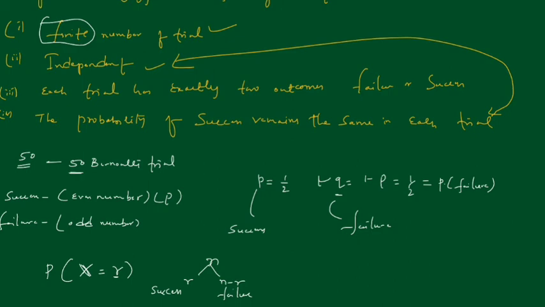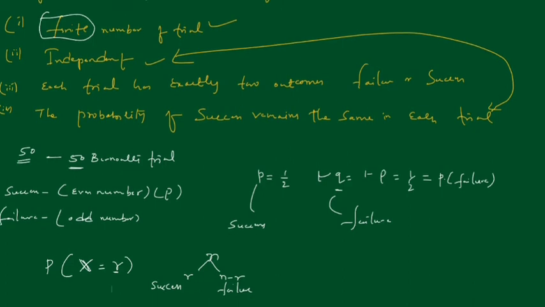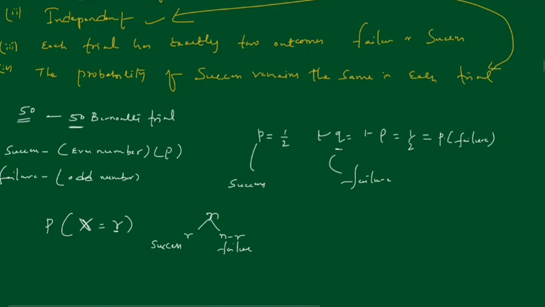We are getting random variable X equal to R, meaning R times we are getting success. How can we write it? n C R, n combination R. Out of n we are getting R successes, where P stands for success.